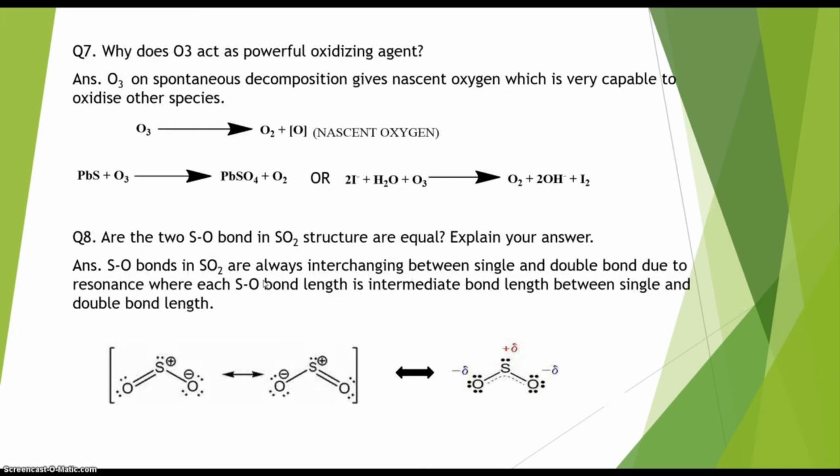Why does ozone act as a powerful oxidizing agent? First of all, ozone is an allotropic form of oxygen that decomposes spontaneously to give O2 and an oxygen atom. This oxygen is a special form of oxygen that is called nascent oxygen. This nascent oxygen is very reactive, in the sense that it can oxidize substances easily and form the corresponding product.